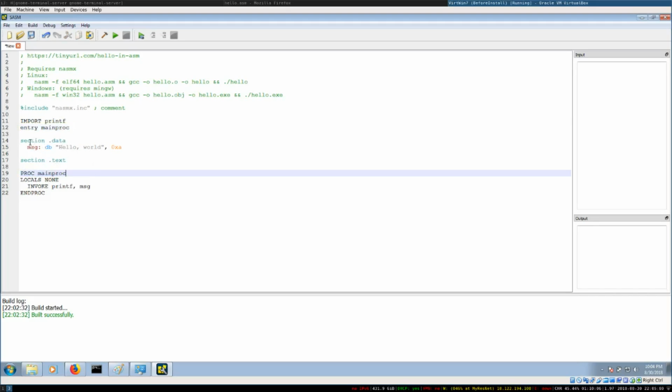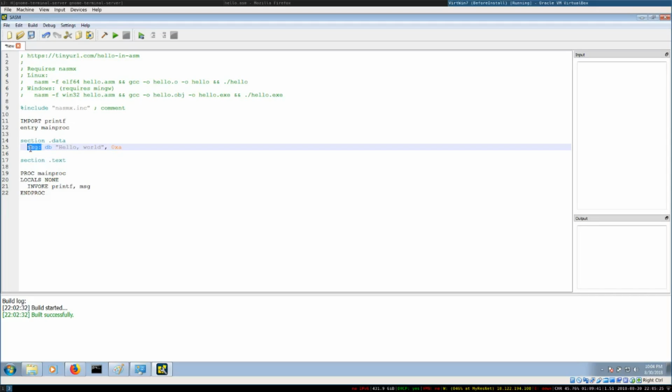After that, we have something called a section. We have two section statements. One is a data section, one is a text section. The data section does what you think it might do. It contains all the data, like strings, variables, and things of that sort. Now we have something like a label, message.